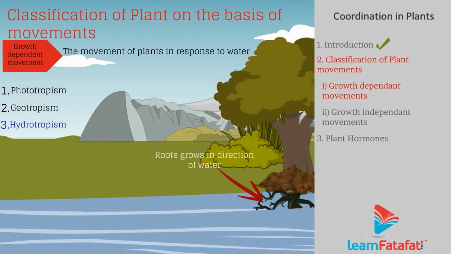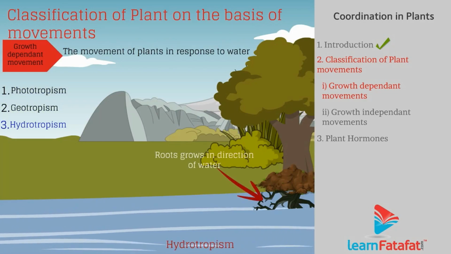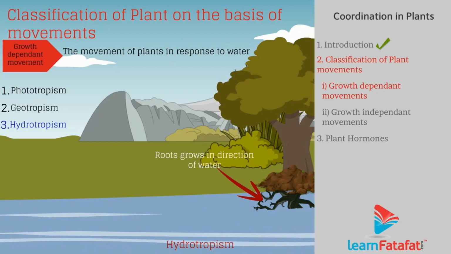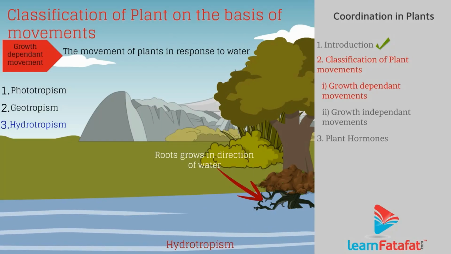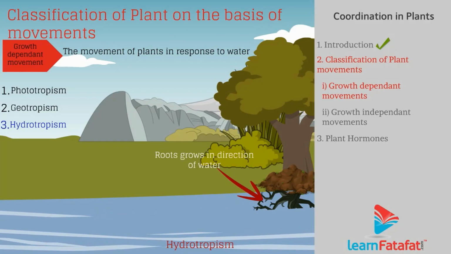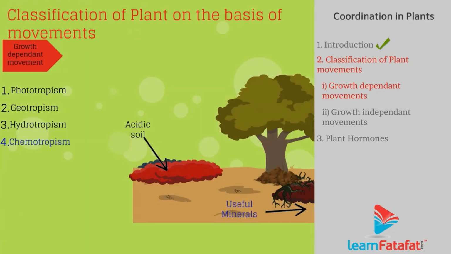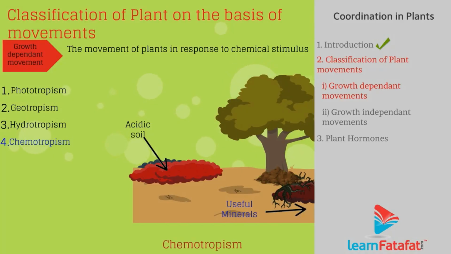The movement of plants in response to water is called hydrotropism. For example, roots grow in the direction of water. The movement of plants in response to chemical stimulus is called chemotropism. For example, roots grow towards useful minerals and away from harmful chemicals.